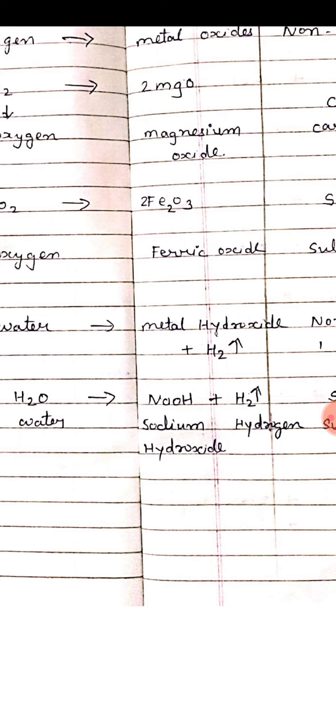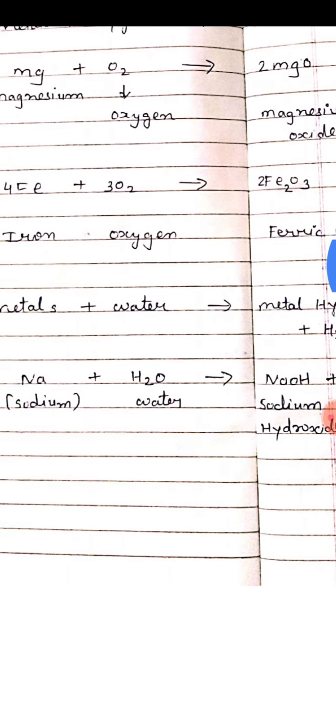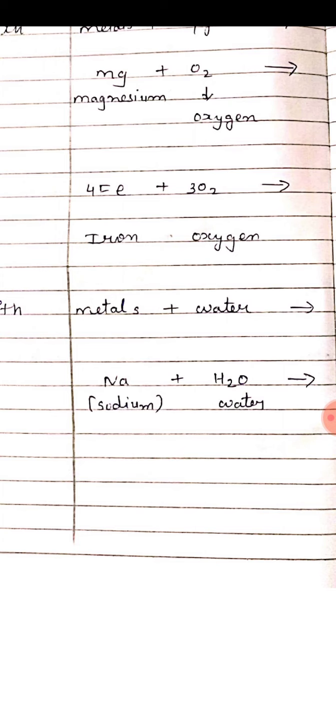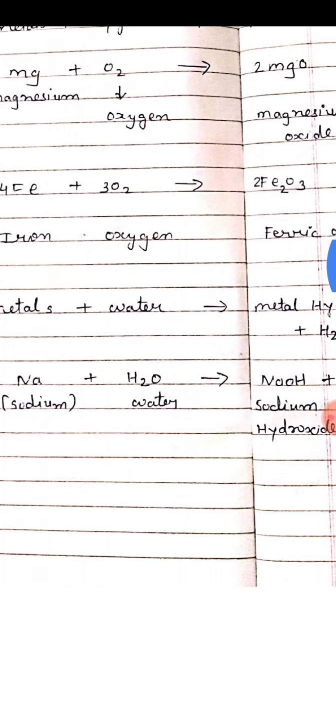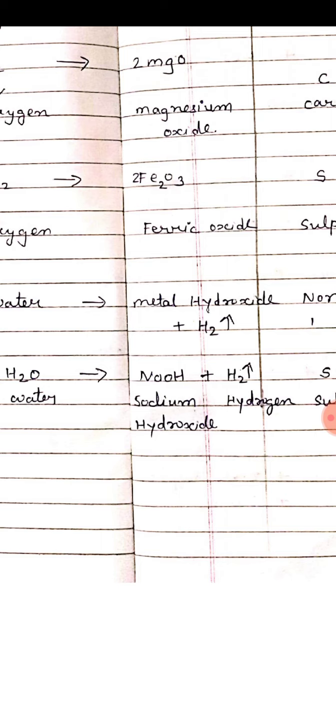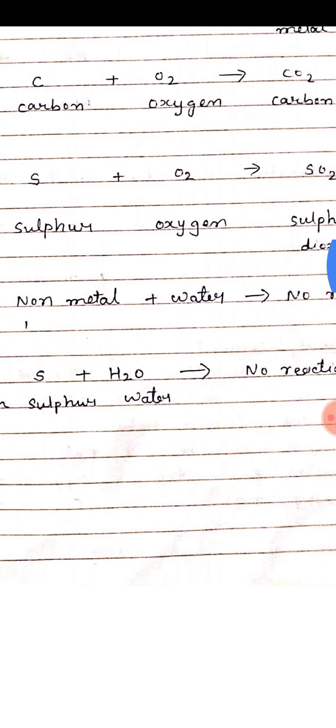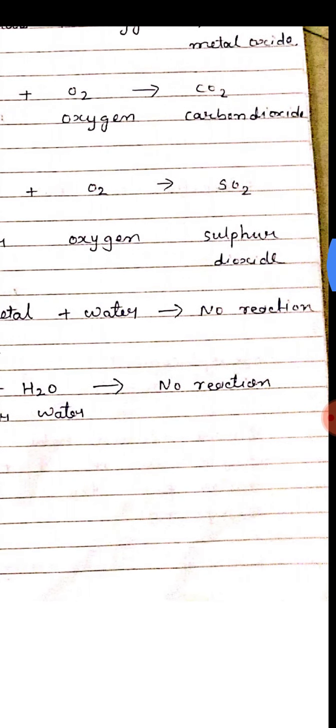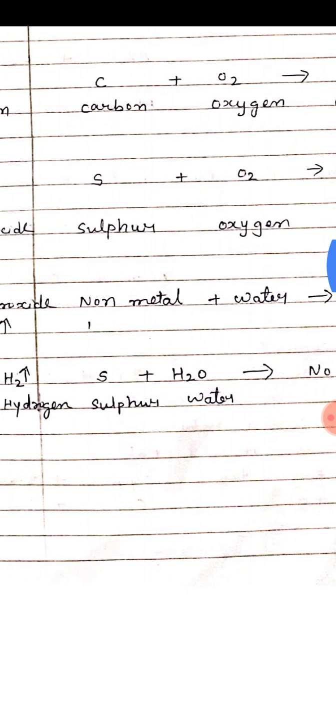Students, here I have shown the arrow pointing upward, which means it is in gaseous form and released into the atmosphere or air. For example, sodium is a metal, it reacts with water, H2O, and produces sodium hydroxide, that is NaOH, and releases hydrogen gas. Non-metals do not show any kind of reaction with water.